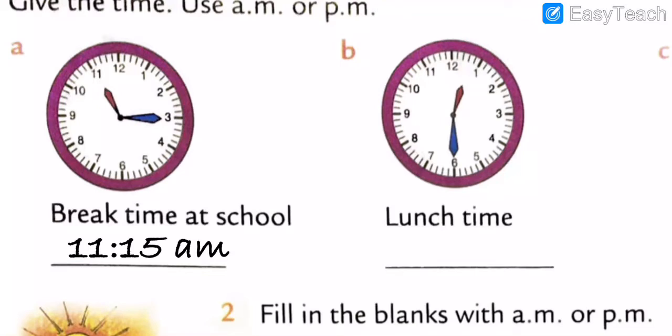And what we are going to mention here is lunch time: 1 o'clock and 30 minutes. So what do we have to use here? We have to use AM or PM. So now I am going to write the answer. We are going to write the time of the second clock: 1:30, that is, 1 o'clock and 30 minutes.